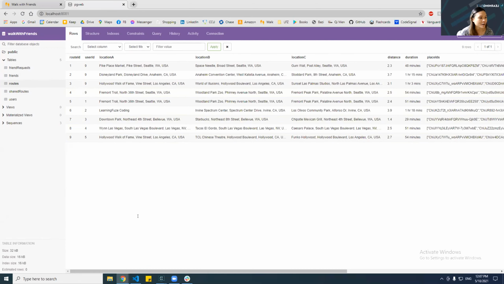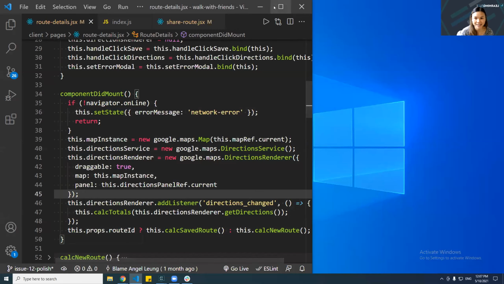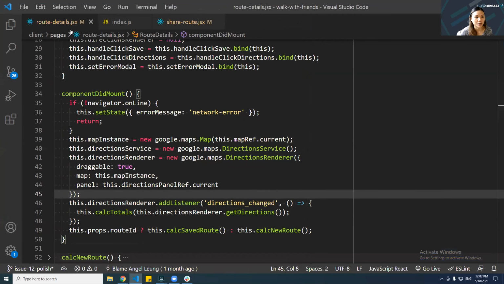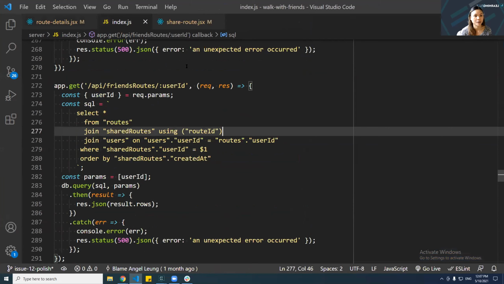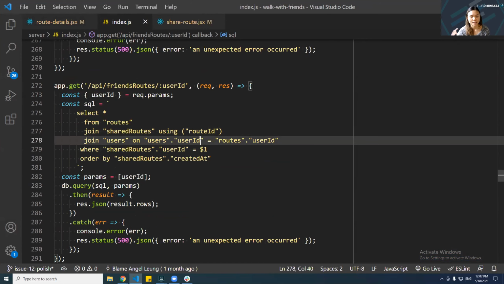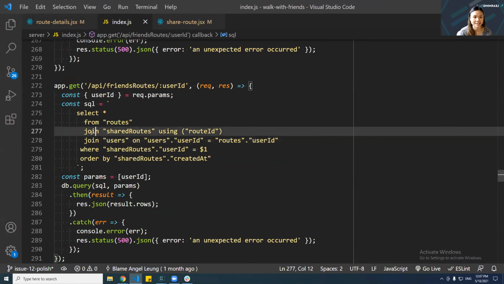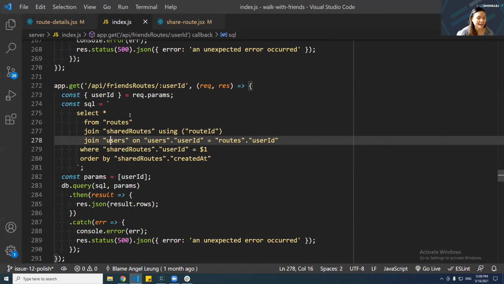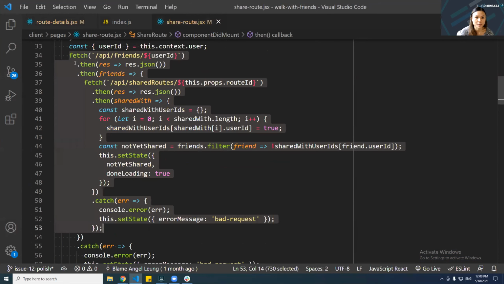So yeah, now I want to talk about planned updates. One thing I would love to learn how to do is use GraphQL, because I've heard that it's a really great way to query the data efficiently. For instance, here is some of my backend code. Here's a get request, and I have 2 joins going on. So I know if I incorporated GraphQL, then I could just target the specific data that I need instead of doing all these joins.